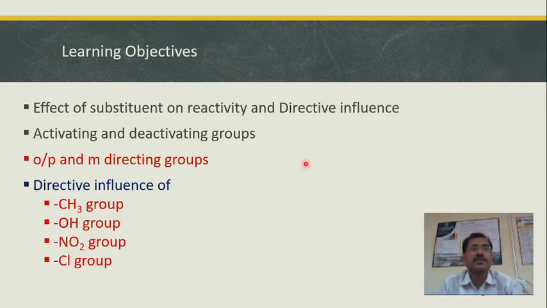The learning objective of this particular lecture would be to understand the effect of substitution on the reactivity, meaning what happens to the reactivity of the benzene ring when you put one substituent instead of hydrogen. And the second aspect is the direct influence, where will the second incoming electrophile go. So we will try to understand what are activating and deactivating groups, and also what are ortho-para and meta-directing groups. So all these three topics will be covered in today's video lecture.